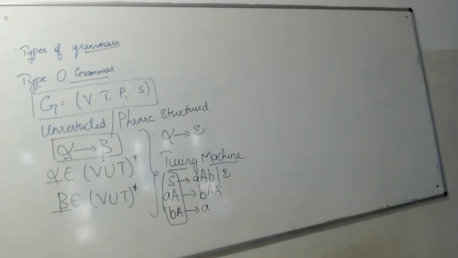Type 1 grammar again is a grammar which is a quadruple.